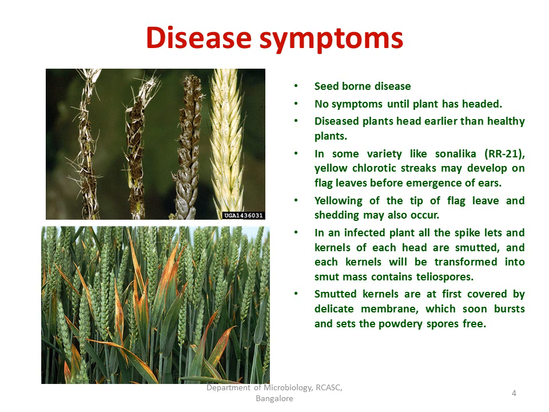And in some varieties, like in case of Sonalika, you can see the formation of yellow chlorotic streaks which may develop on the flag leaves. What are these flag leaves? On the left hand side of this slide, you can see some leaves which show yellow chlorotic streaks. What is the meaning of chlorotic?